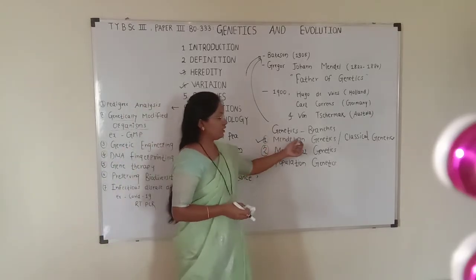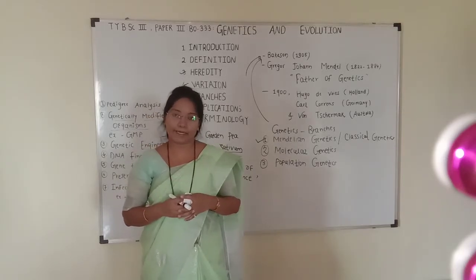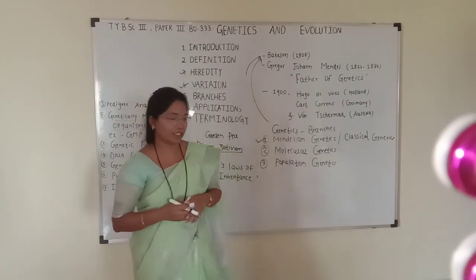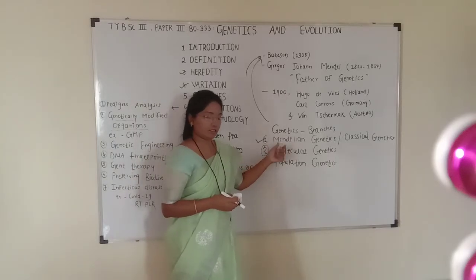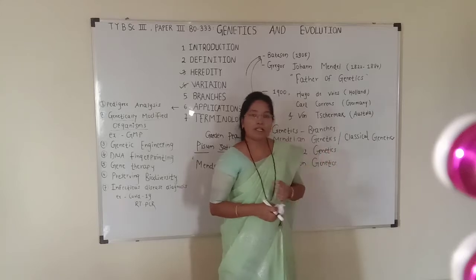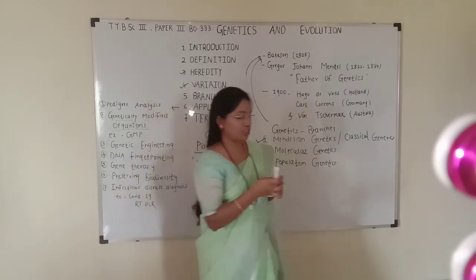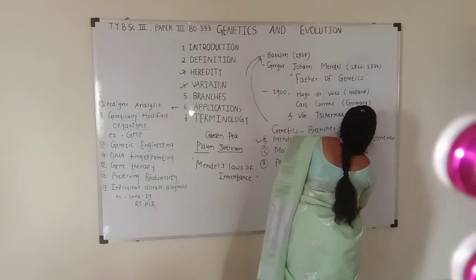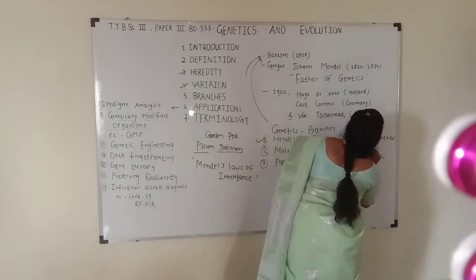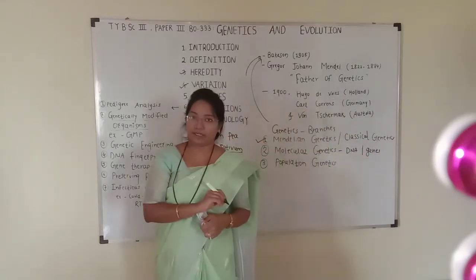In Mendelian genetics, we will study different laws of Mendel, laws of heredity or laws of inheritance. The second branch is molecular genetics. In molecular genetics, we are dealing with the structure and functions of DNA, or the structure and functions of genes at the molecular level.